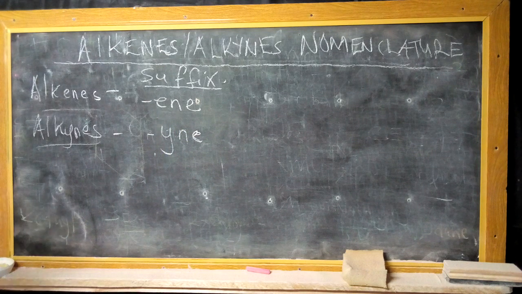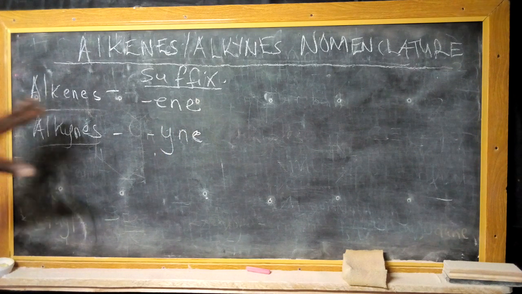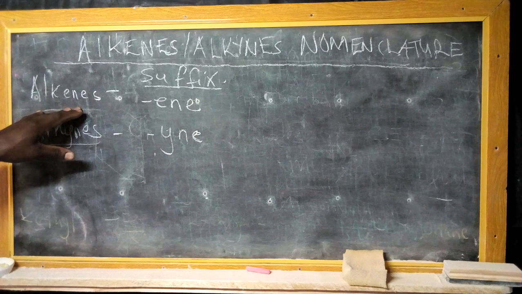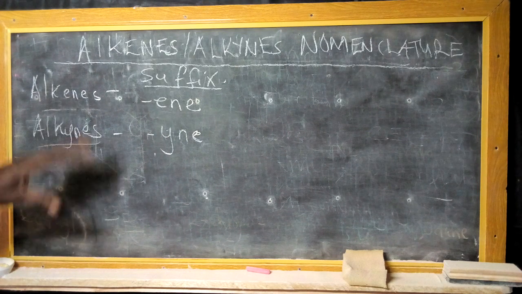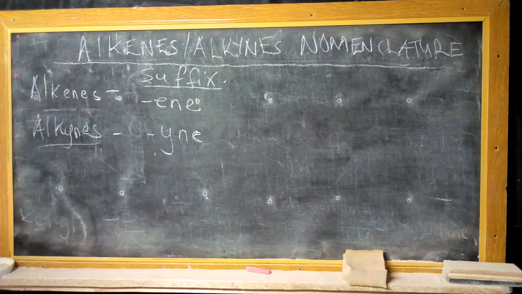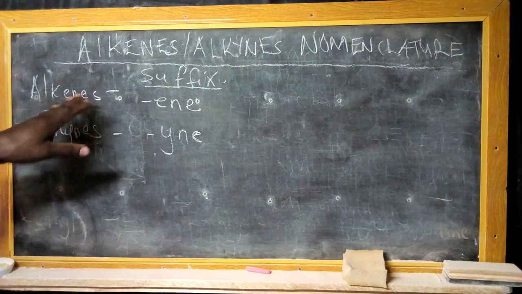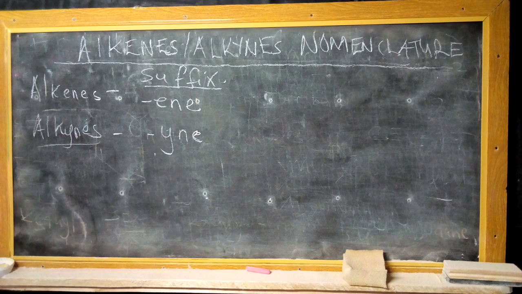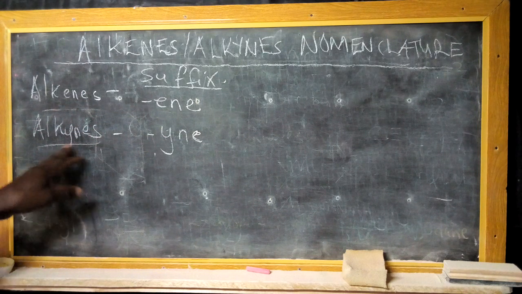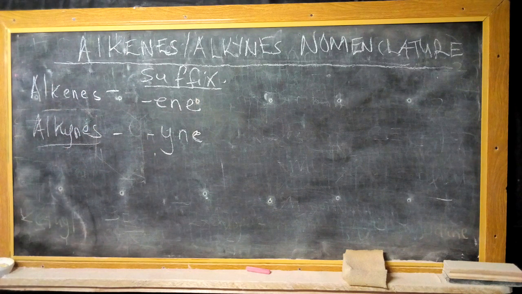So that is the parent name from the alkane. Alkenes may require the use of the word cis or trans where applicable. And then thirdly, for the suffixes which are being used in naming of this particular compound, you find that alkenes take the suffix ene, and alkynes take the suffix yne, etc.